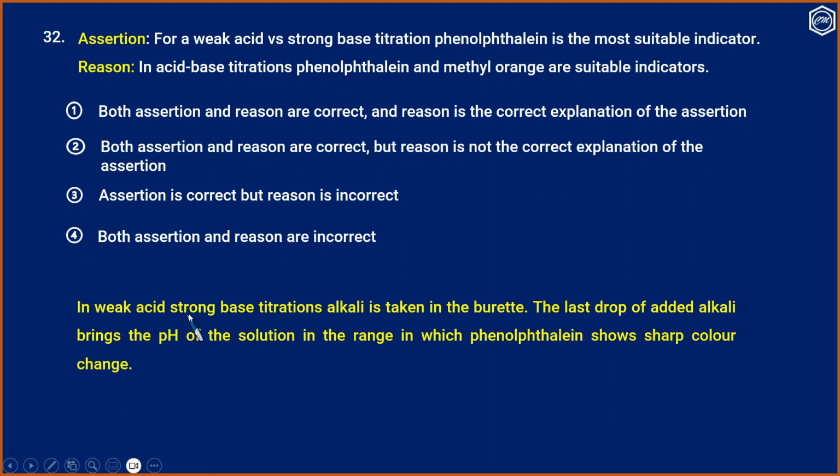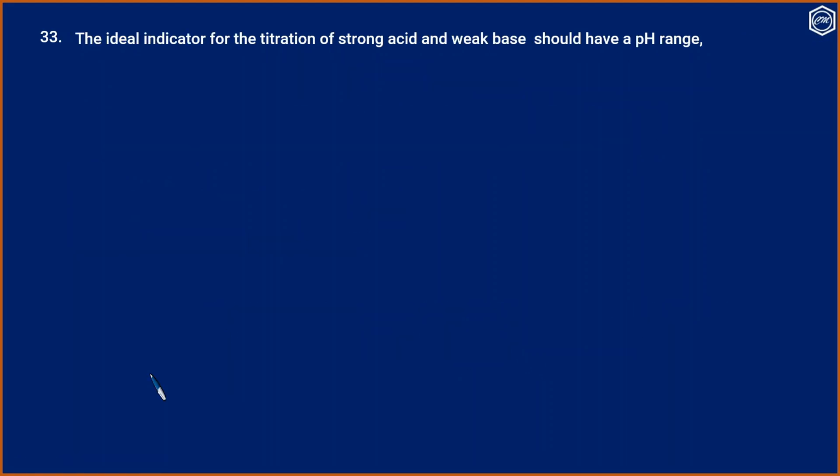In a weak acid strong base titration, alkali is taken in the burette. The last drop of added alkali brings the pH of the solution in the range in which phenolphthalein shows sharp color change. Question number 33. The ideal indicator for titration of strong acid and weak base should have a pH range of 1. 5 to 8, 2. 4 to 6, 3. 8 to 10, and 4. 7 to 8.